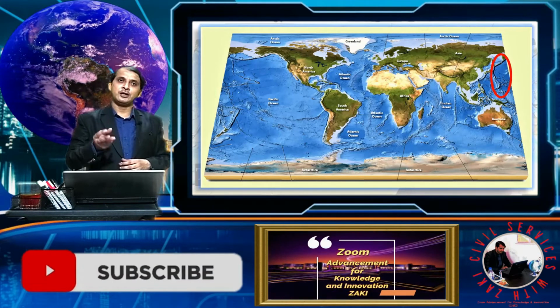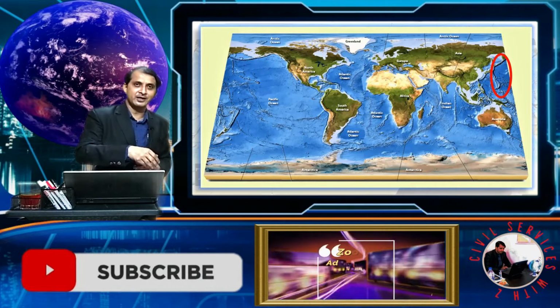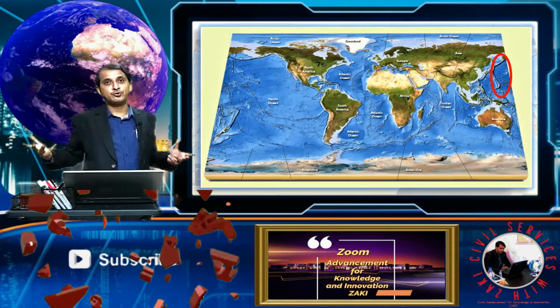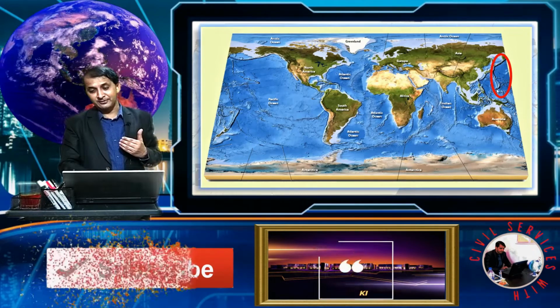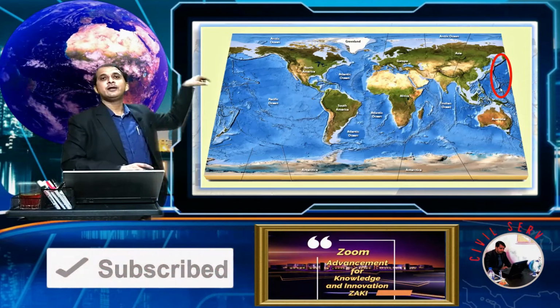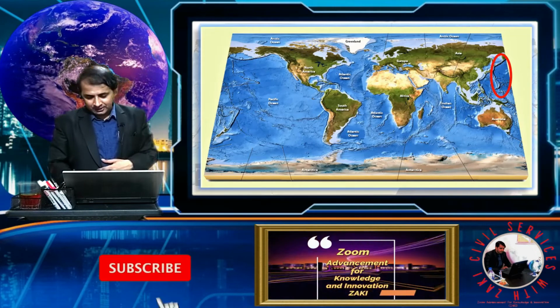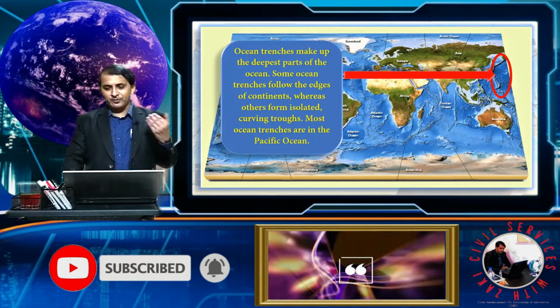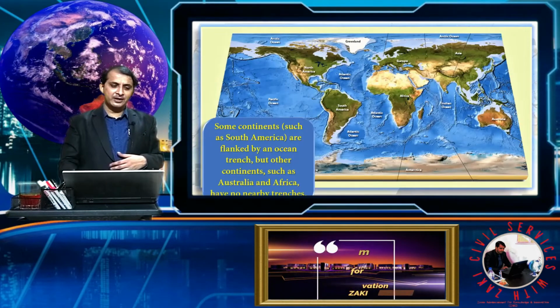If you put Mount Everest in the Mariana Trench, Mount Everest would be submerged, and the water level would be about 2 kilometers above the top of Mount Everest, because Mount Everest is approximately 9 kilometers. Here you see the red circle, this is the Mariana Trench. So this is called an oceanic trench. We move forward and see another feature of our earth.